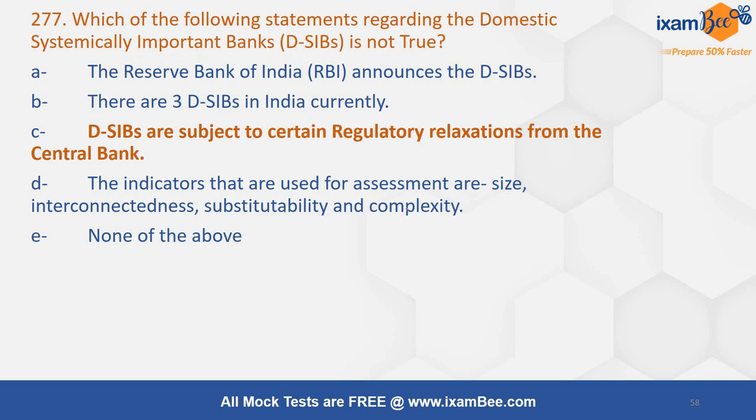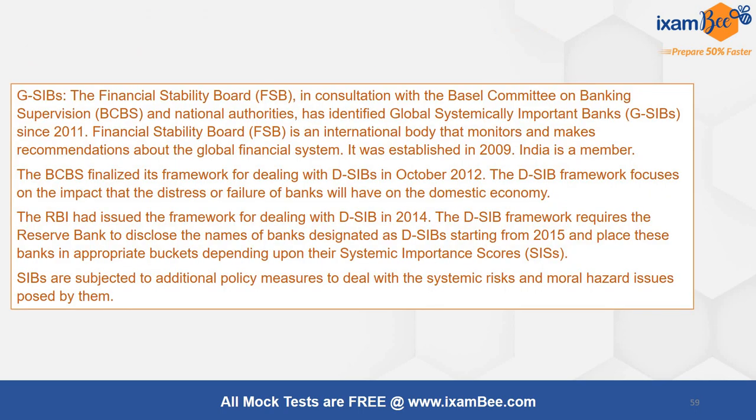So you know the correct answer. It is not a difficult question. Just by reading the option you can find out. These banks are assessed to know the systemic risk, the systemic importance of these banks. The Financial Stability Board is an international body that monitors and makes recommendations about the global financial system. It was established in 2009.